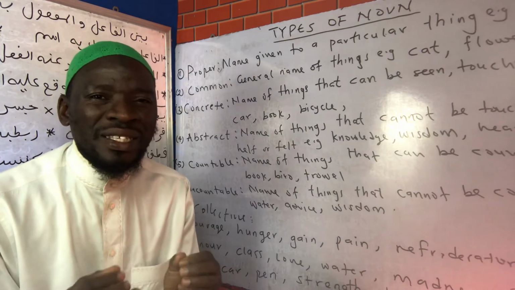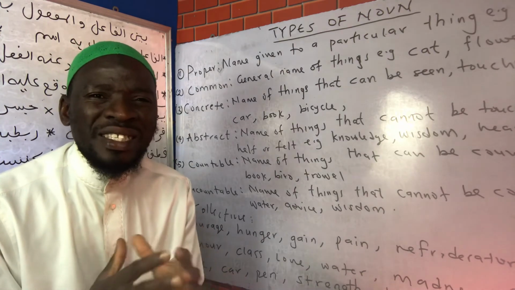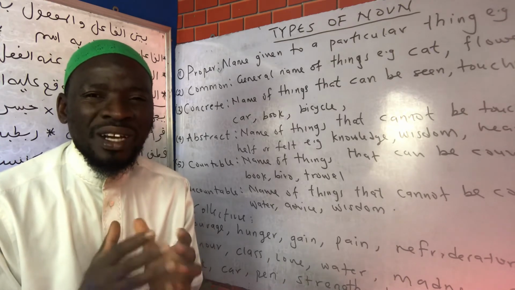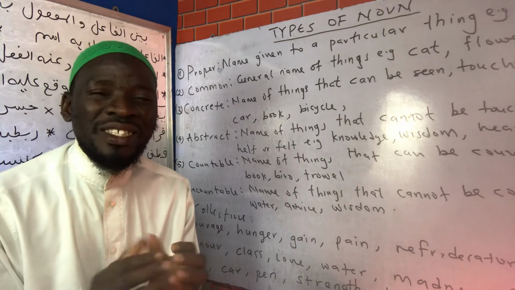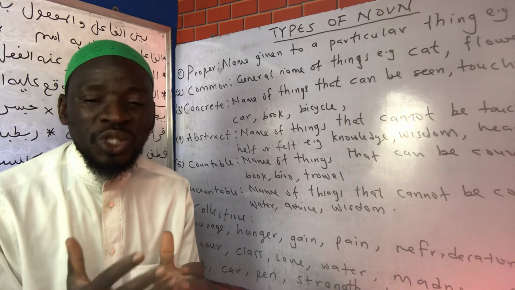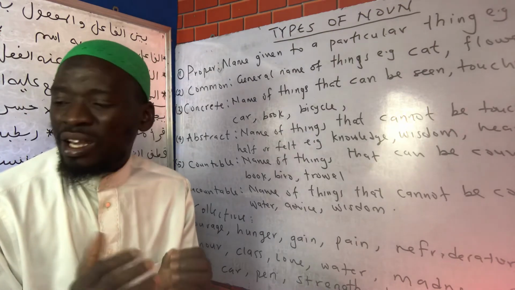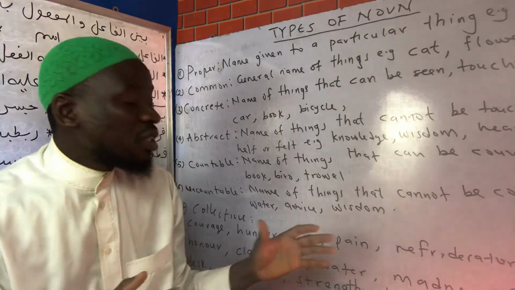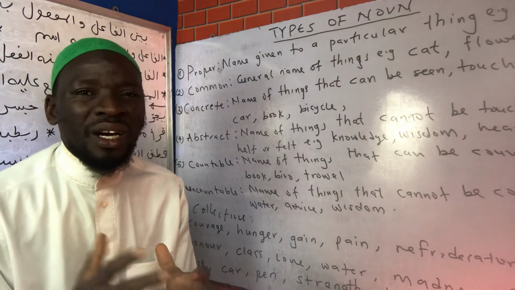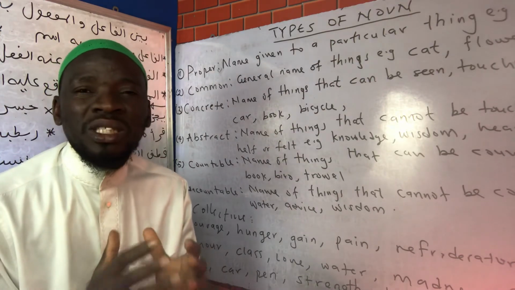We can say the audience listens with rapt attention. So we can see it is treated here as something one. Later we are going to look at collective nouns and their examples, God willing.